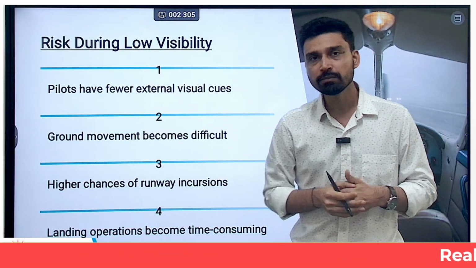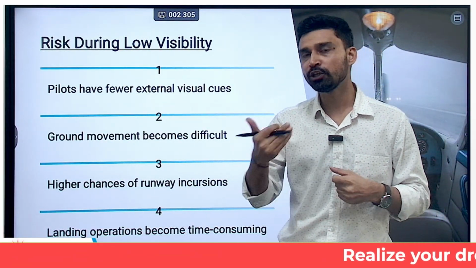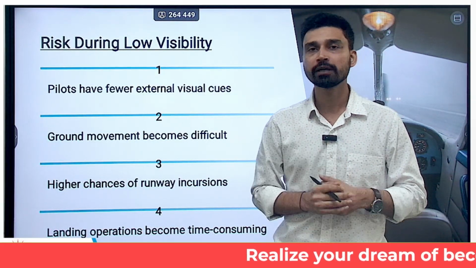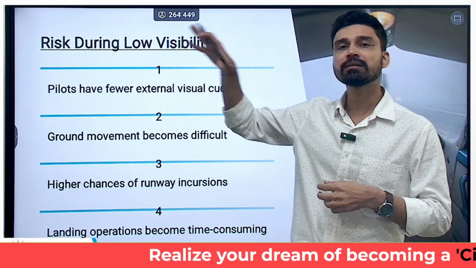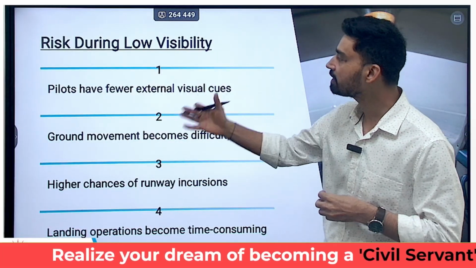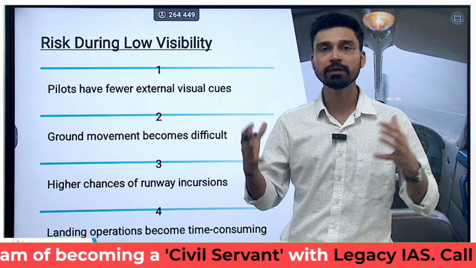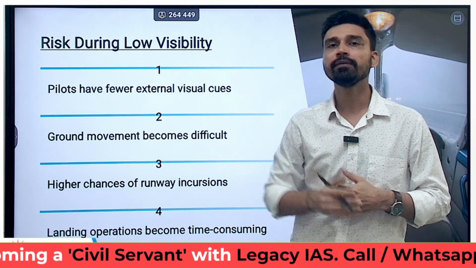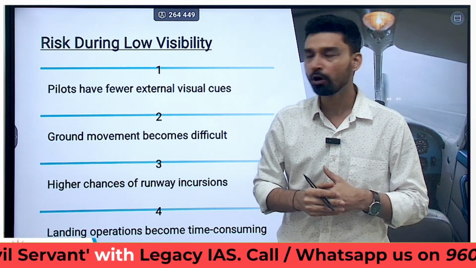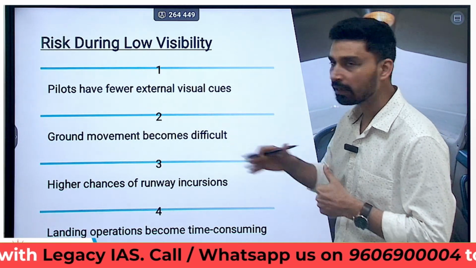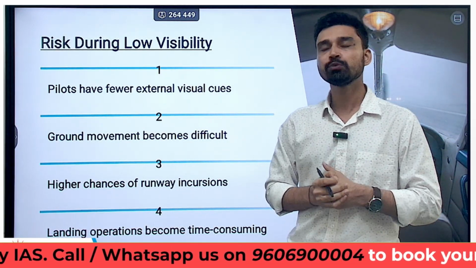Plus, low visibility is not only creating problems for the landing or taxiing of aircraft, it also increases risk many times, because pilots have fewer external visual cues. They cannot understand how far they are from a particular structure, whether there is any other flight on the runway or nearby or not, and at the same time ground movement becomes quite difficult because they have to be very careful as such.